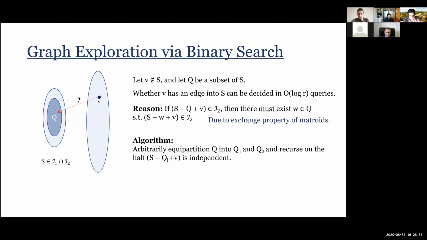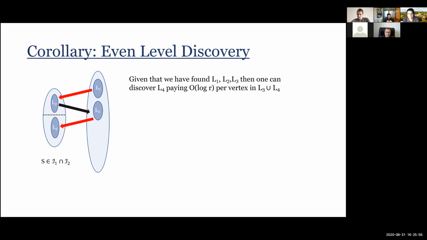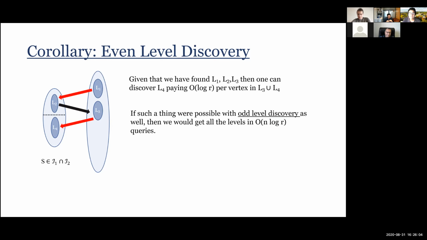Okay, so again, this thing can be done in order log R steps, and the corollary of this is, suppose I want to find out all the layers L1, L2, L3, and so on. If I've figured out the layers L1 to L3, as the picture shows, and I want to figure out the next set L4, then since I can figure out for every vertex in L3 what is the neighborhood in L4 using log R queries per vertex, I can do a standard BFS and discover the whole set of L4, paying order log R for every vertex in L3 union L4. Okay.